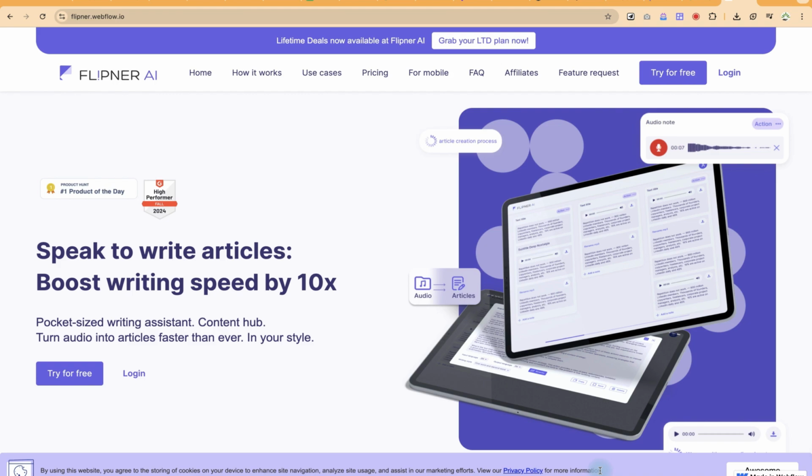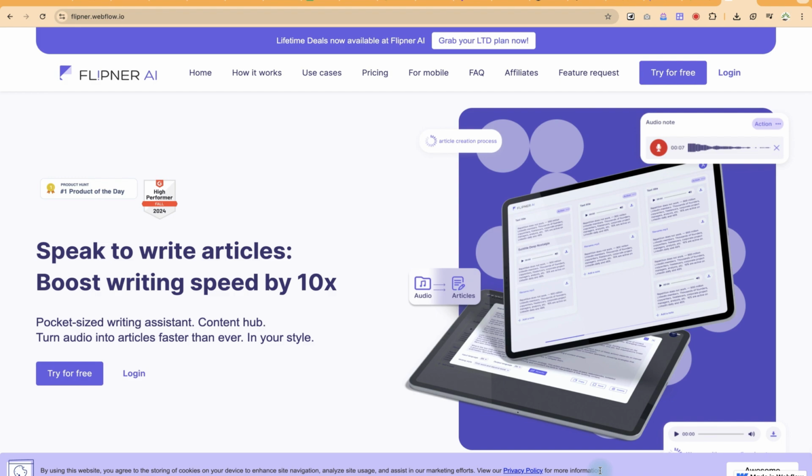So today I came across a very important AI tool that you can use to convert your speech or any kind of text that you have into a complete article. You can convert your spoken speech or any kind of audio that you have. You can upload it, or you can upload content in the form of writing. If maybe you have an ideation about a concept or anything, you can put the snippets of all of those ideas, and this AI tool can help you to convert them into a ready to publish article for you.